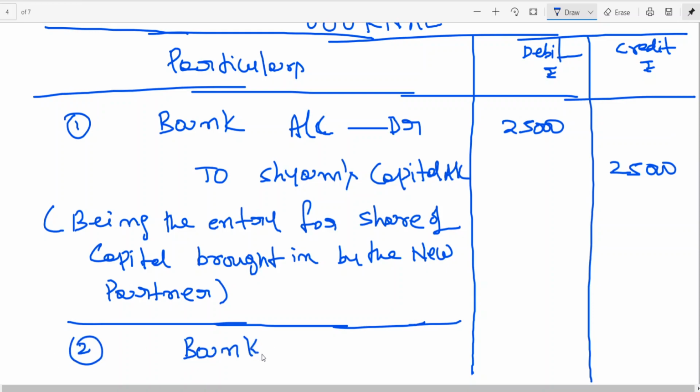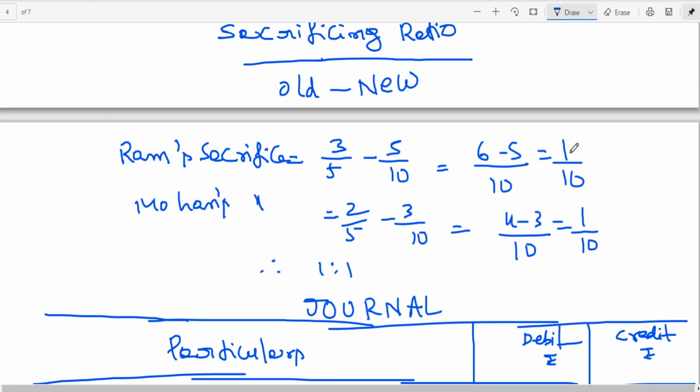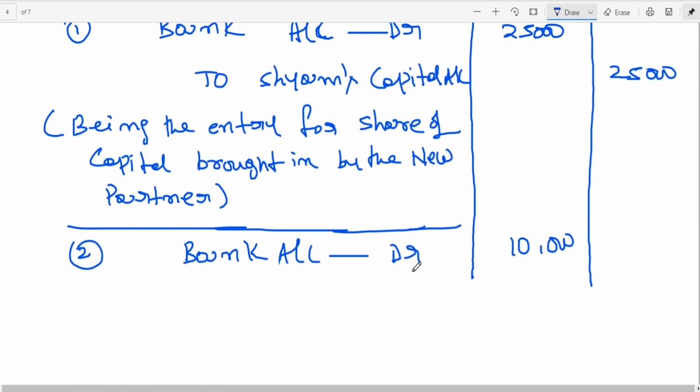What is entry for share of goodwill? Bank account debtor, how much goodwill he brought in? 10,000, no? I have already given, we went for sacrificing ratio. What is sacrificing ratio? 1:1. The goodwill brought in by the new partner is credited to old partners. Who are old partners? Ram capital account to Mohan capital account.